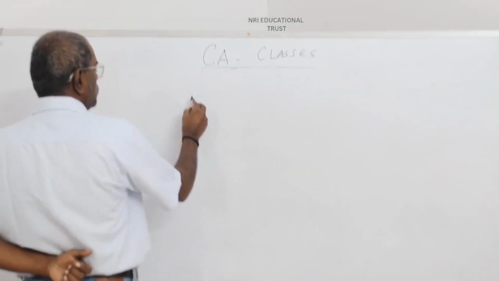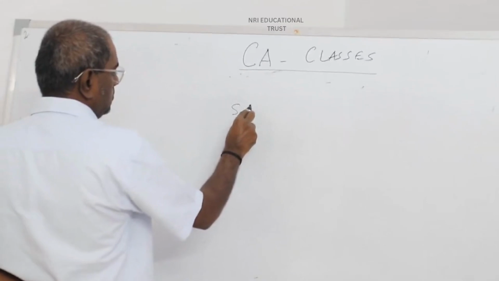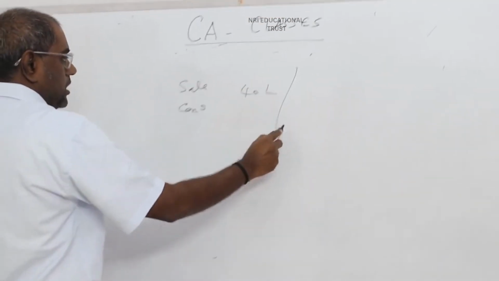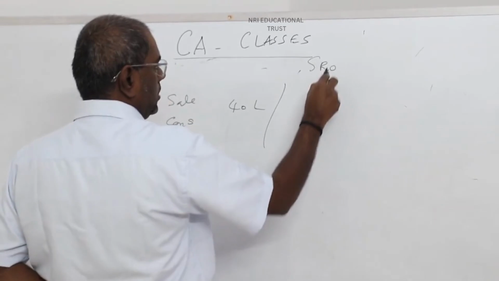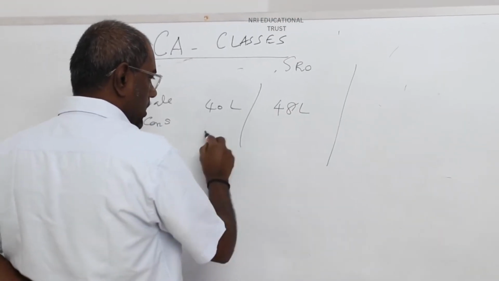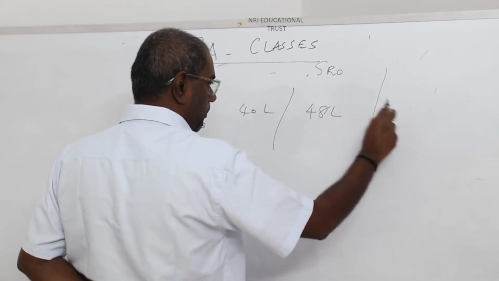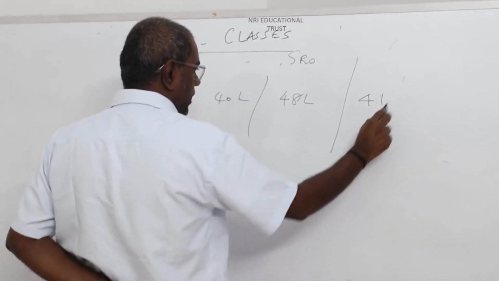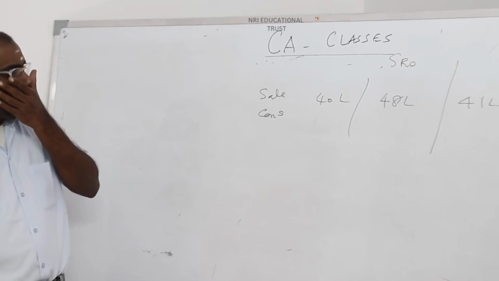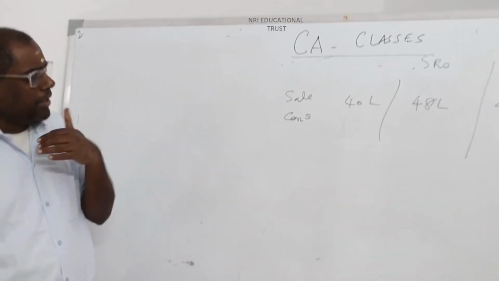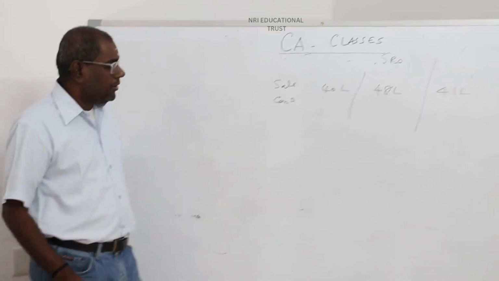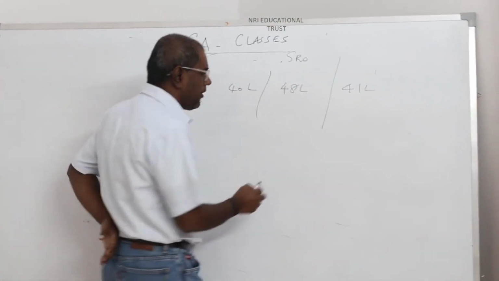Friends, the actual sale consideration is 40 lakhs. The sub-registrar value is 48 lakhs. The assessee went on appeal and the final value was determined at 41 lakhs. Now, whether section 50C is applicable in this case, we have to see the final value.